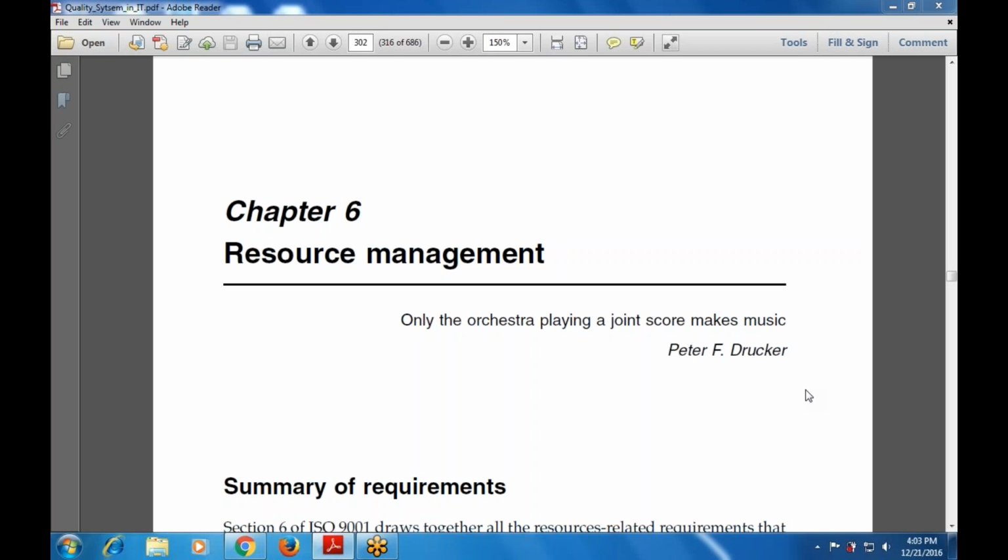Today's topic is the same, that is, quality system in IT, but chapter number 6, resource management. How to manage the various resources that are available. Yes, correct. So this is chapter number 6, resource management.